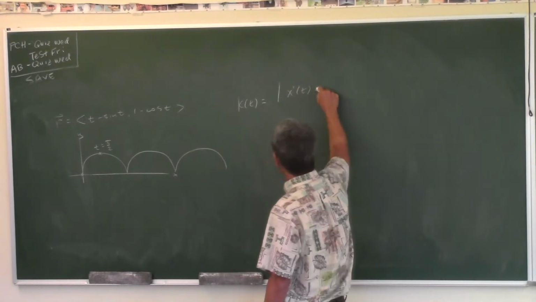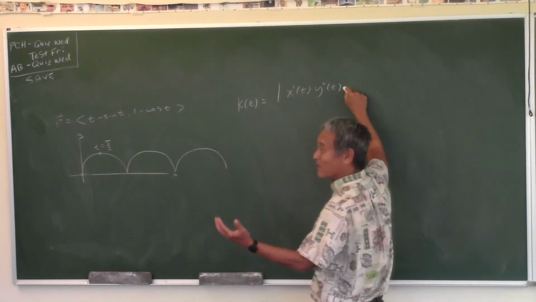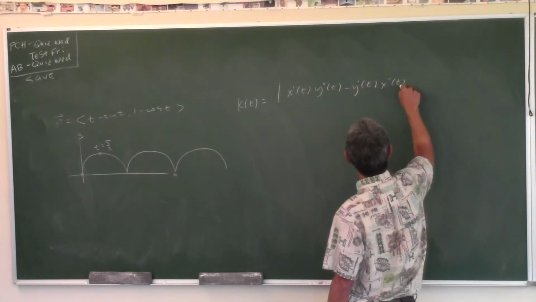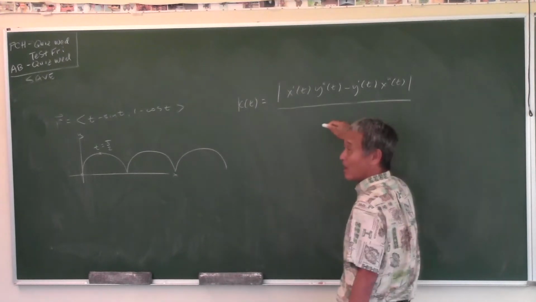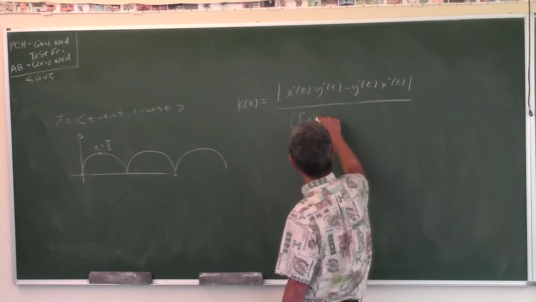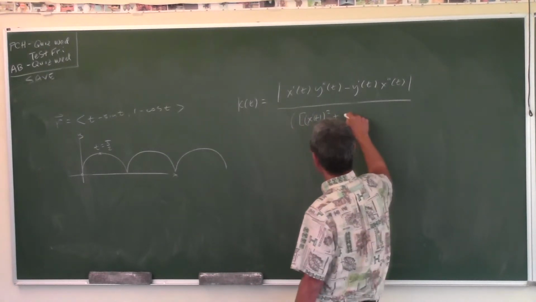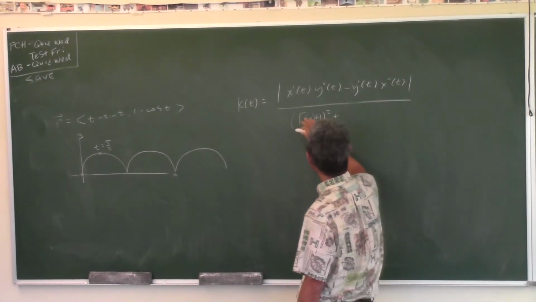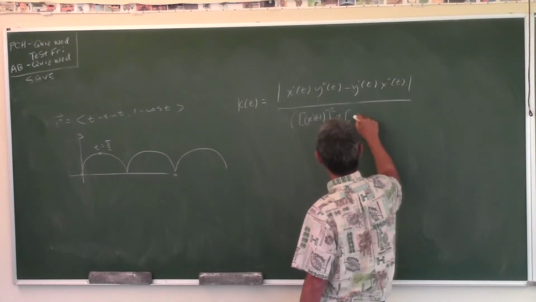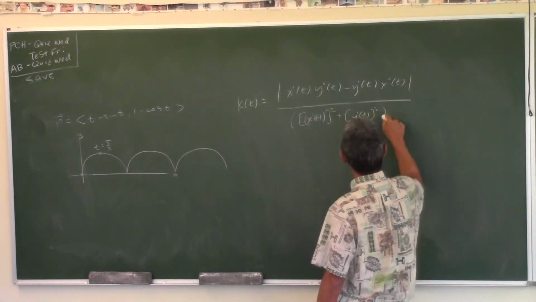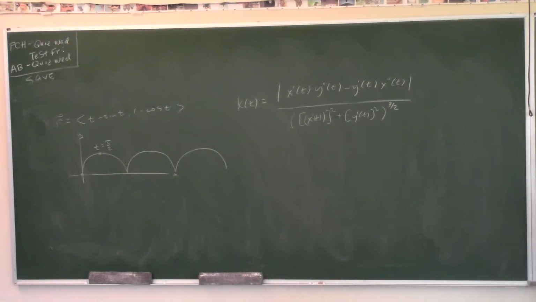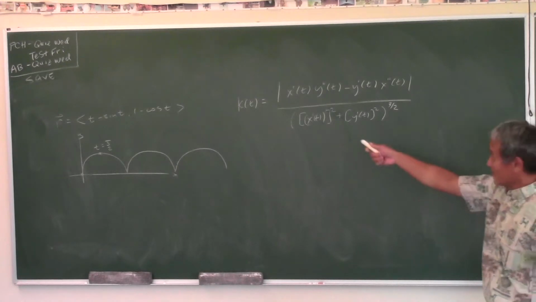It's absolute value of x prime of t, y double prime of t, minus y prime of t, x double prime of t, all over, bracket, x prime of t squared plus y prime of t squared, bracket to the 3/2 power. It's kind of easy to memorize. That's the formula for curvature if the equations are given parametrically, which they are.